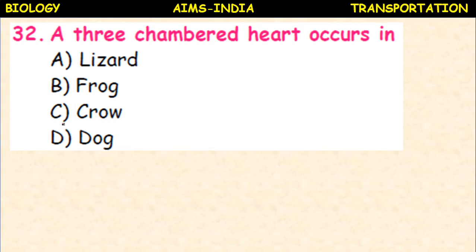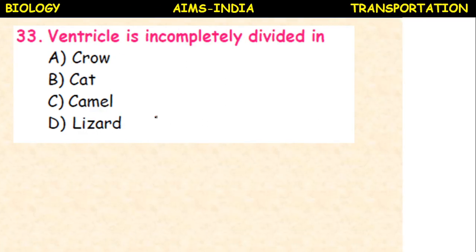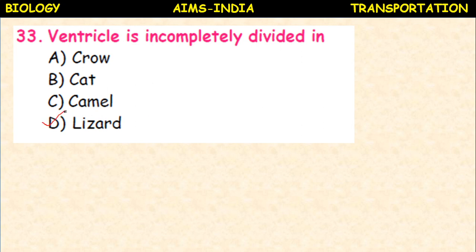A 3-chambered heart occurs in lizard, frog, crow, dog. A 3-chambered heart occurs in frog, amphibians. Ventricle is incompletely divided in crow, cat, camel, lizard. So in reptiles the ventricle is incompletely divided. Here crow is a bird, cat is a mammal, camel is a mammal, lizard is a reptile. So here lizard is the answer.